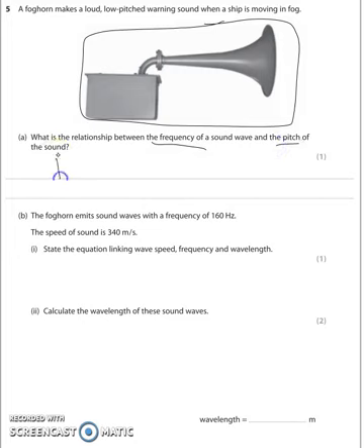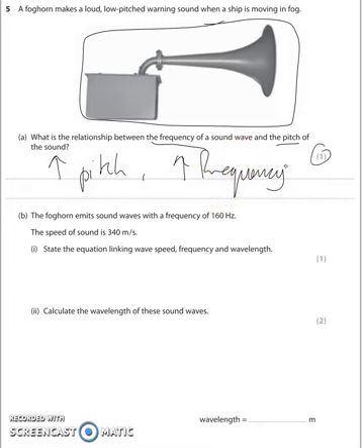Well, you could say higher pitch is higher frequency. Of course, you can say the reverse of that as well, that the lower the pitch, the lower the frequency. Anything for just 1 mark. The foghorn emits sound waves with a frequency of 160 Hertz, and the speed of the wave is this. What is the speed? What is the equation linking wave speed, frequency, and wavelength?